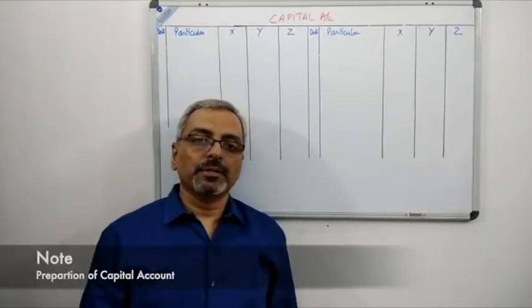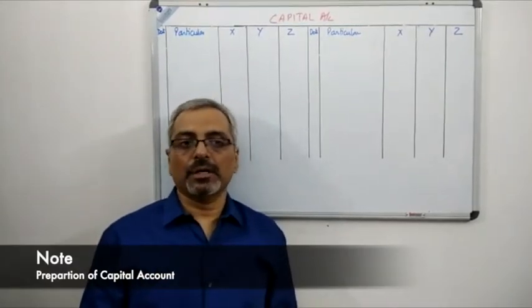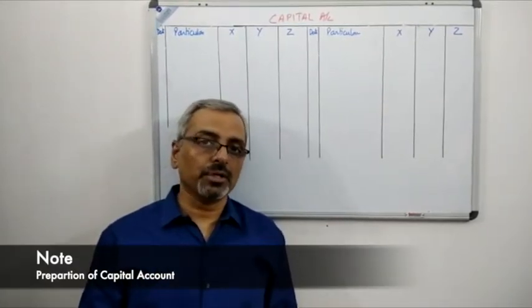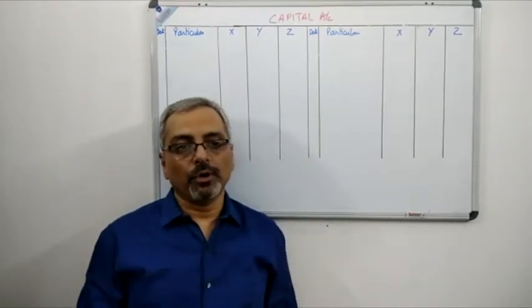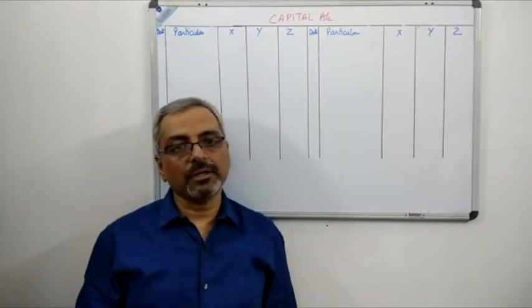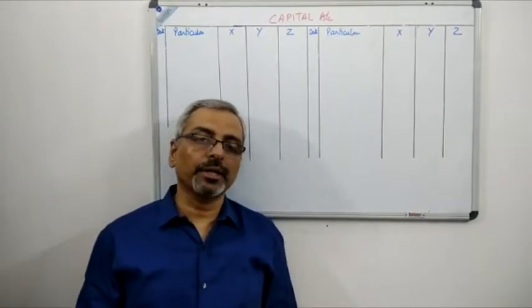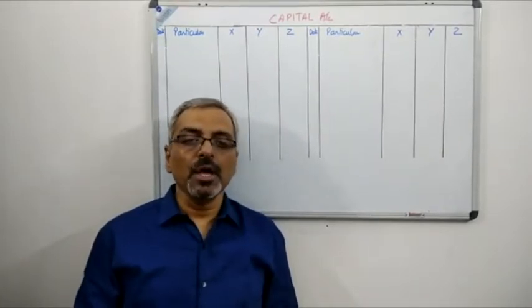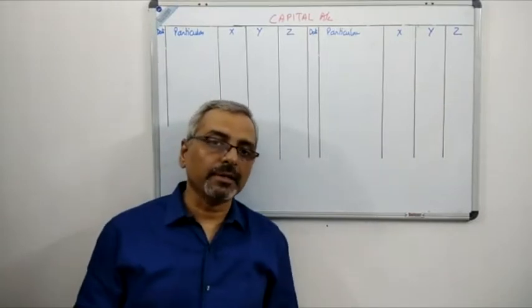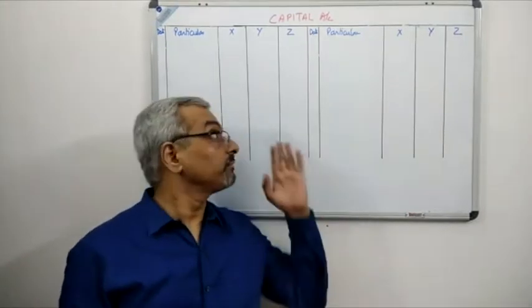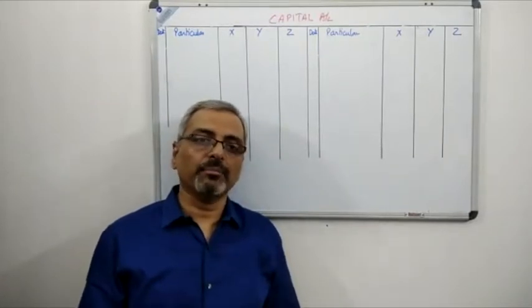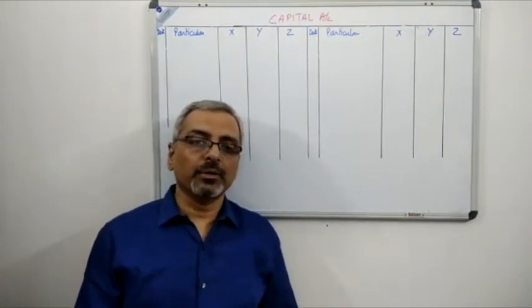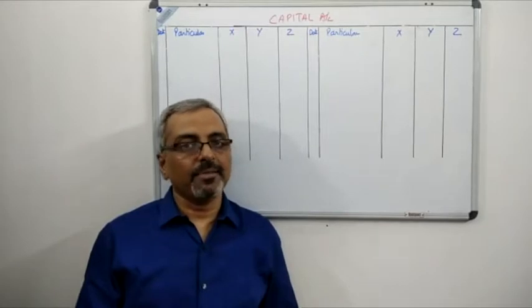After preparing the journal entries and seeing the information in the question, we will now prepare the capital account. As you know, the format of the capital account should have a date column, but in most of the books the date column has been done away with. But it is important that you understand that the date column is important. So I have drawn the date column over here, and the format remains the same, that is date, particulars, X, Y and Z over here in the debit side and the credit side.